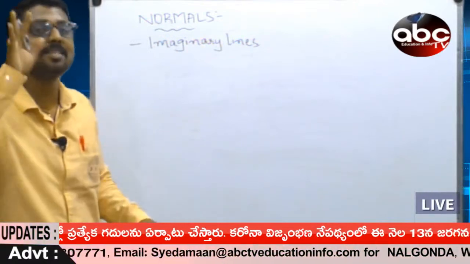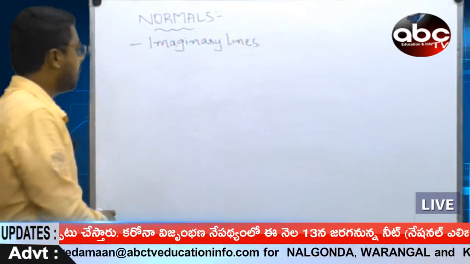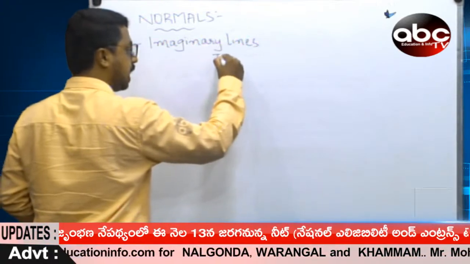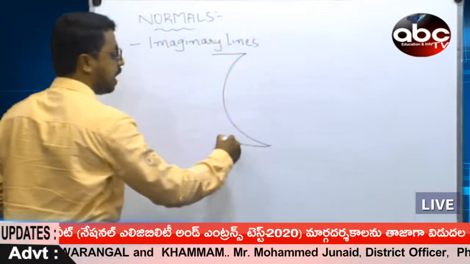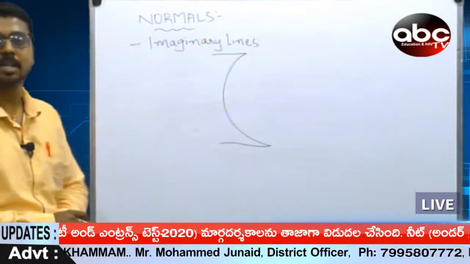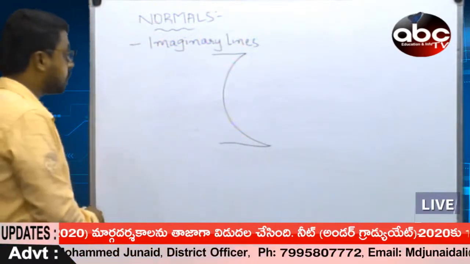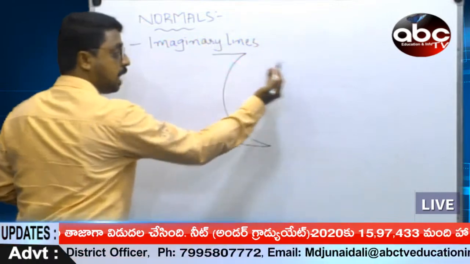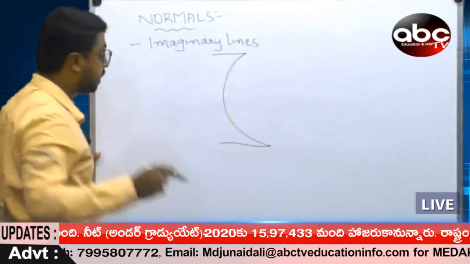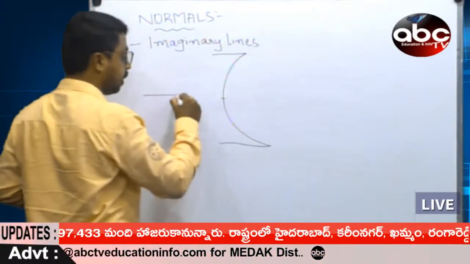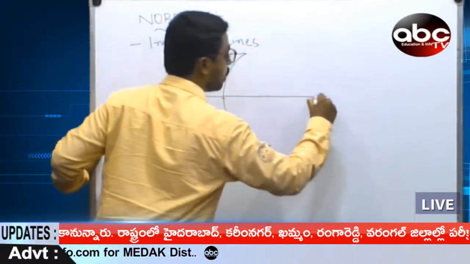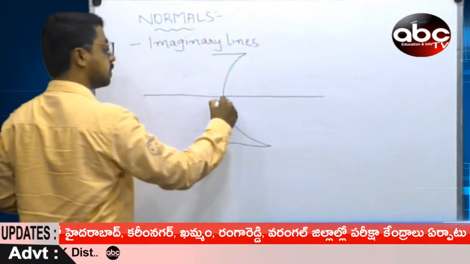They are imaginary lines. So see, first let me take again a diagram of a concave mirror, that is a spherical mirror. Here is the active side, and don't forget to mention the pole, and don't forget to draw the principal axis.